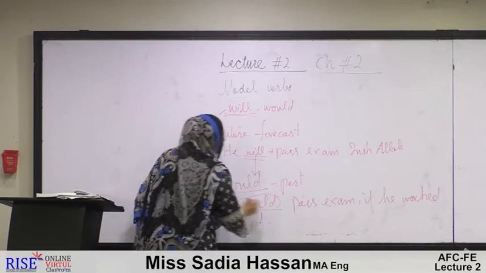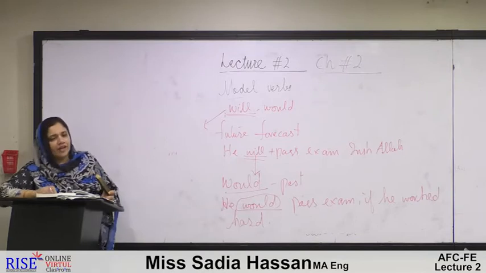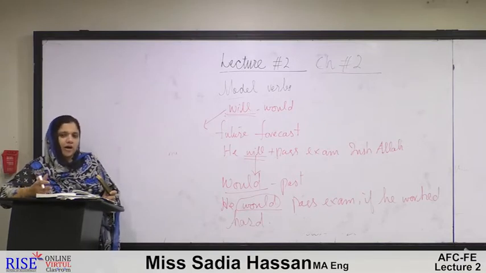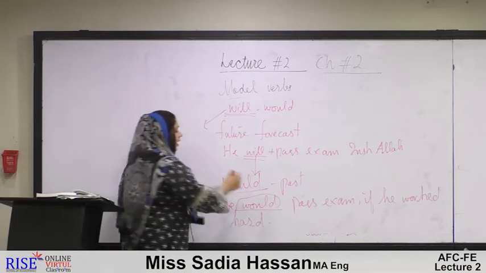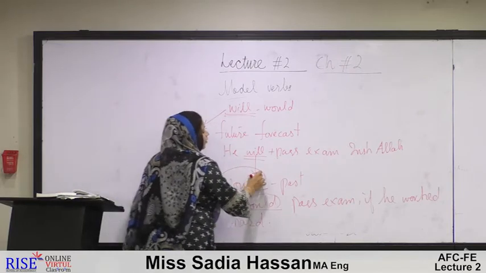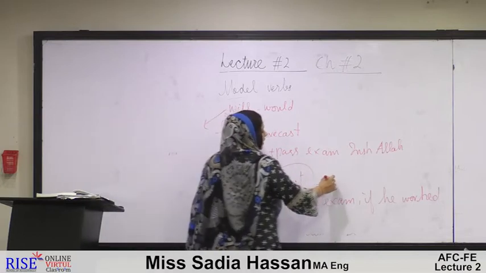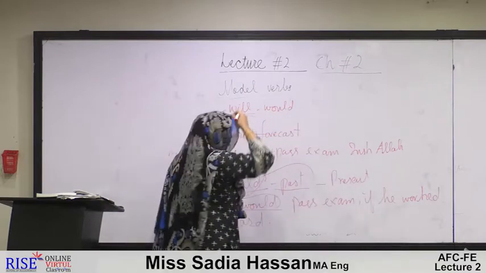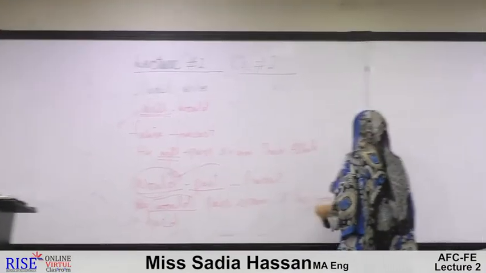Again, what is it showing? It is showing a possibility in our past. If he would have worked hard, he could pass exam. He would pass exams. Here it is showing an opportunity or a possibility which he had in the past. But would is again flexible, as might was. It is not only used for the past time frame. It is at the same time used for the present time frame as well. For example, he would pass exam if he works hard.